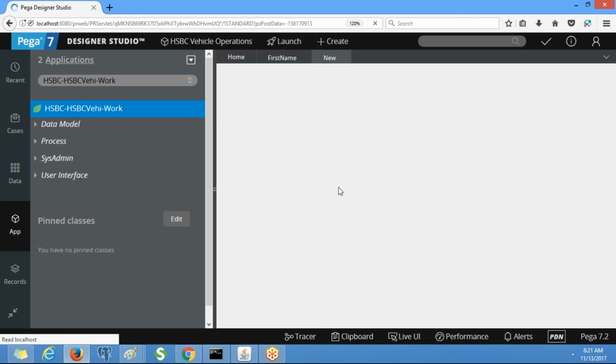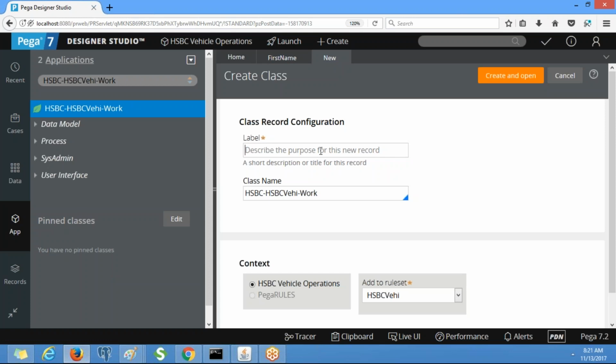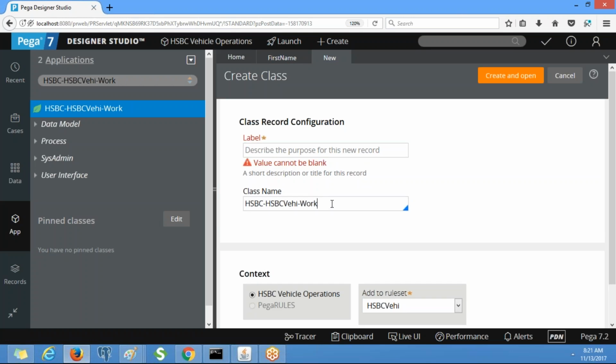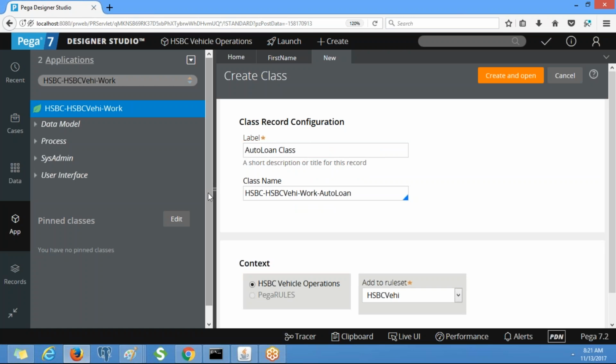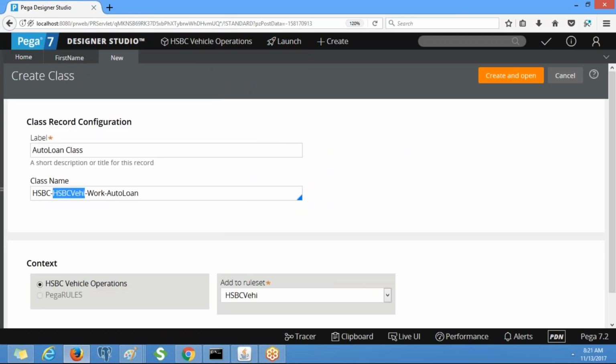What is the class? This is the class name, auto loan. So the label is auto loan class. Note down the navigations.